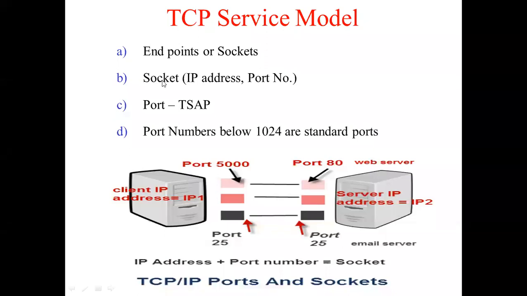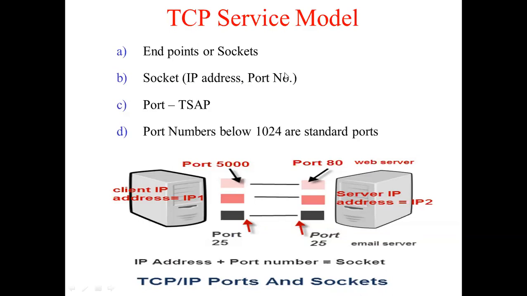What is a socket? Basically, a socket is a combination of the IP address and the port number. The IP address will uniquely identify the machine and the port number will uniquely identify the application with which we want to interact, because on one machine there can be many applications. So how am I going to differentiate between those applications? With the help of the port number. This I've already told you. This basics we have learned in the lab also. In fact, we tried to transmit and receive data with the help of sockets.